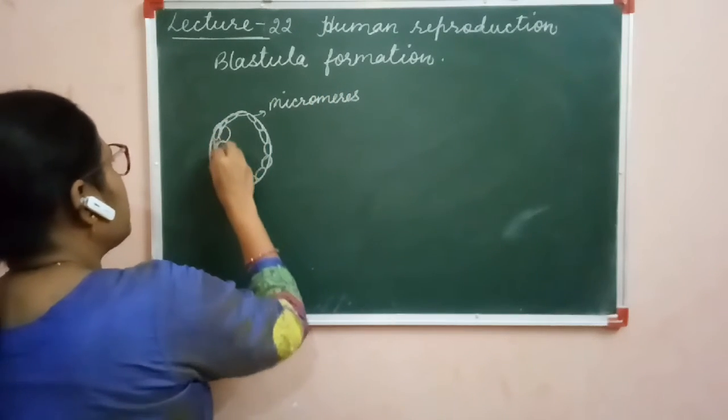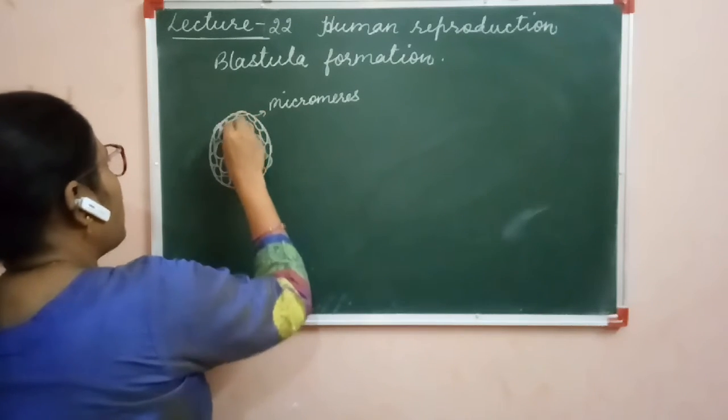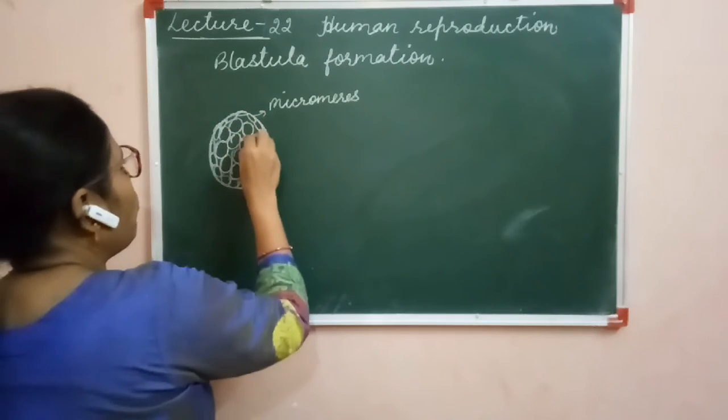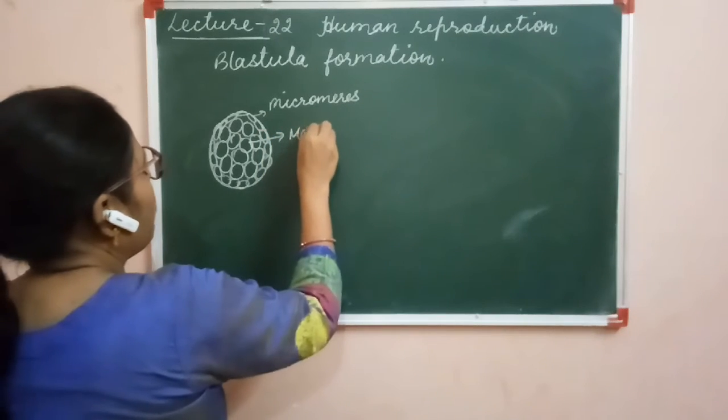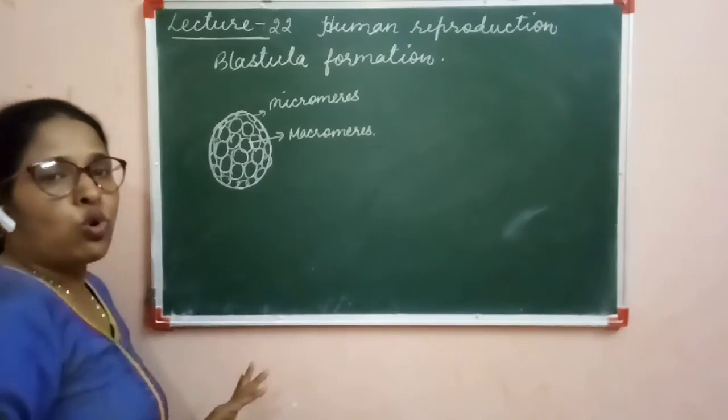The inner cellular mass is of bigger cells. These bigger cells are called macromeres, and both of these are blastomeres.